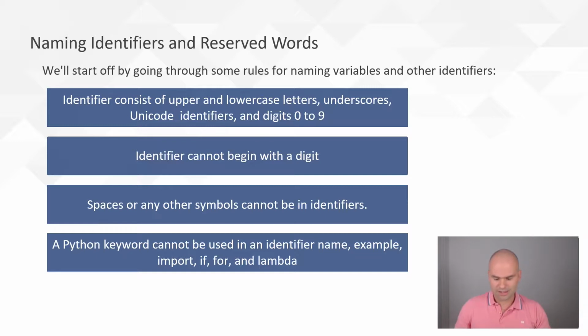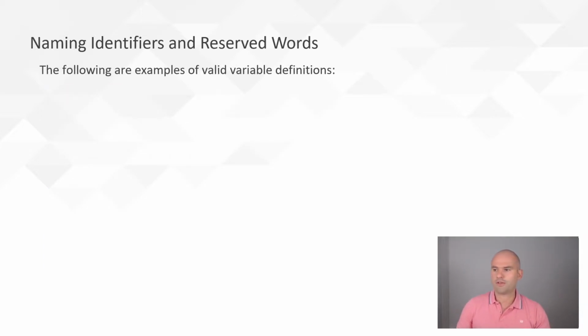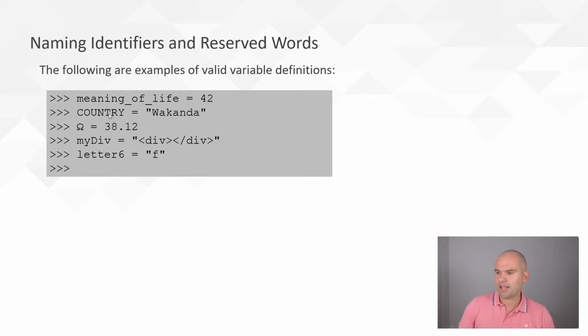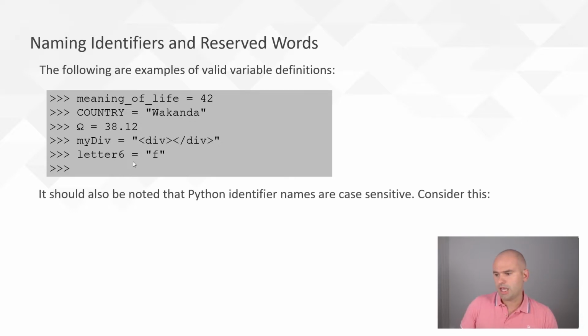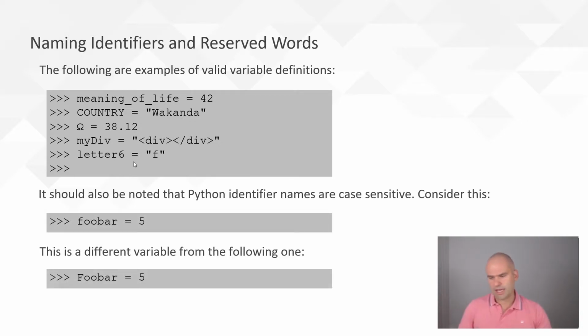So next, we're going to look at some examples of valid identifiers, meaning of life. Notice underscores instead of spaces. 42, country Wakanda. All caps basically means, I strongly suggest you don't change that. That's a convention, not a rule, but that should be a constant. My div, you kind of got a string and letter 6. So numbers fine at the end, but not at the beginning. You should also know that capitalization matters. So foobar, lowercase is different from foobar, uppercase.